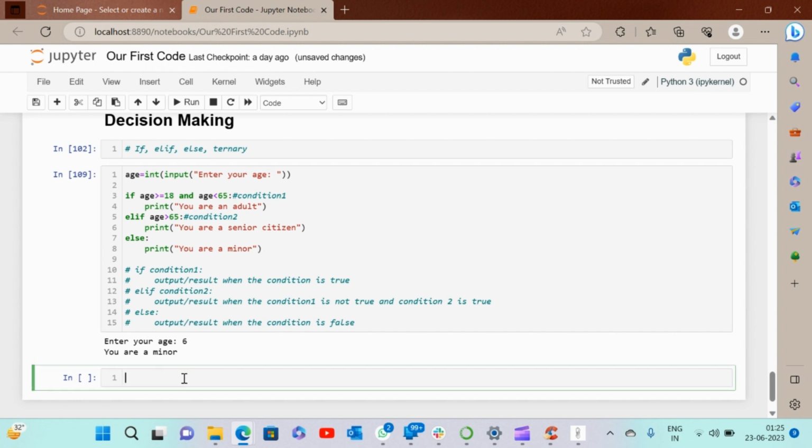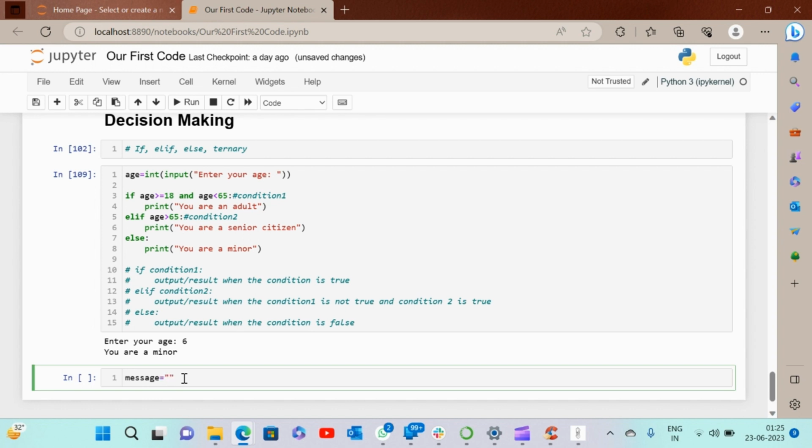Now, what happens in the case of ternary? So let us say age is already defined here. So this is to make the code run faster. It skips a lot of steps, and it is a one line of code. So I'll just put the condition, right?